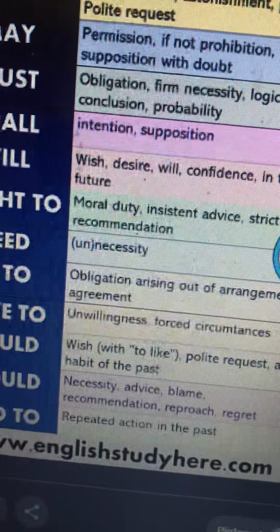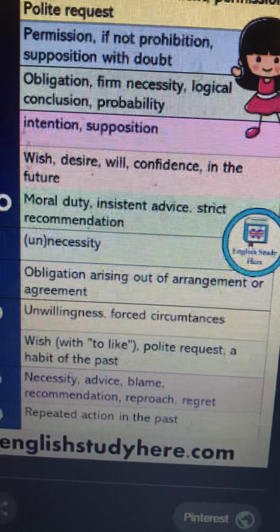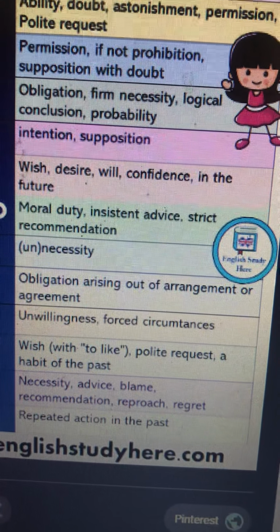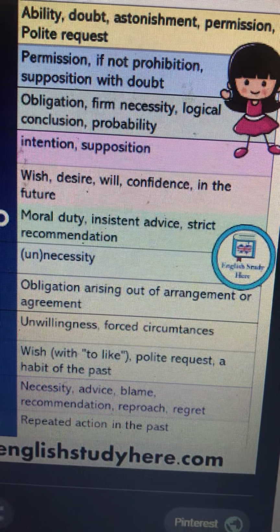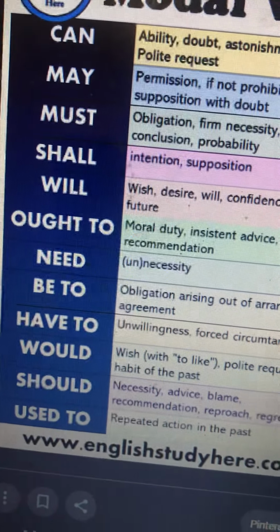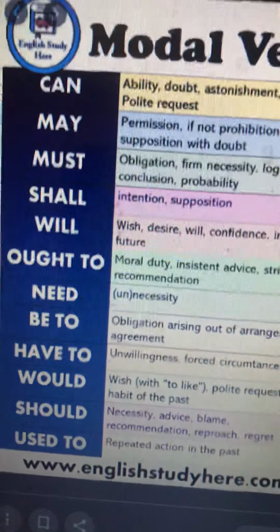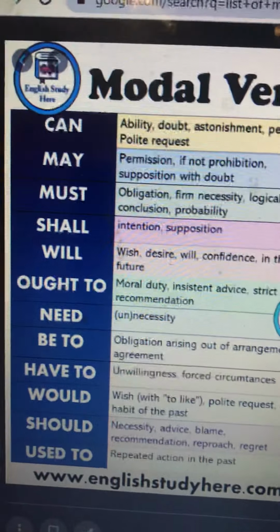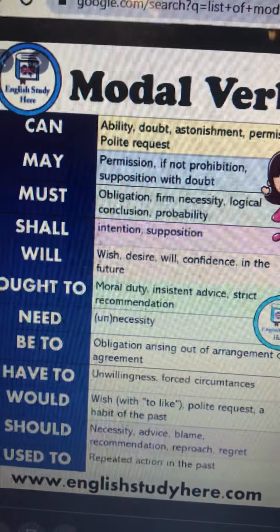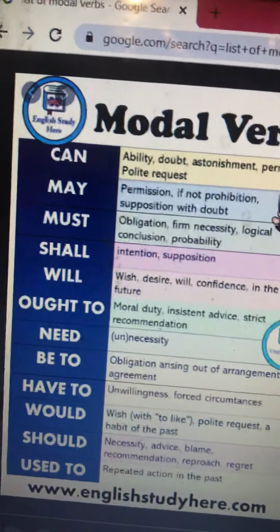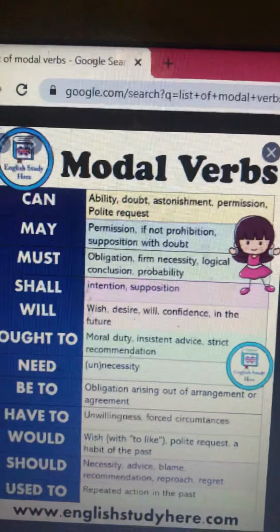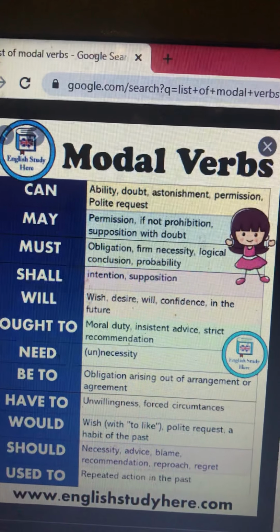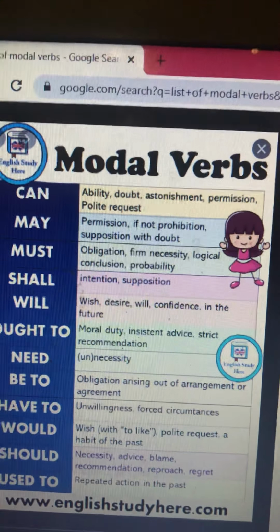The further explanation is: obligation arising out of arrangement or agreement. Okay, that's where be to is used. I'm going to show you the sentences where these are used, but for the time being, take it as an introductory lesson, though it shouldn't be introductory because you are in matric class now, and we have talked about all these very thoroughly last year. But if it is missed from your memory, it shouldn't.